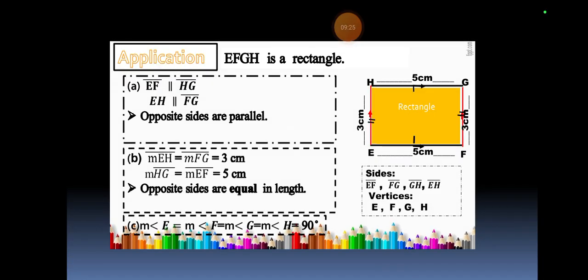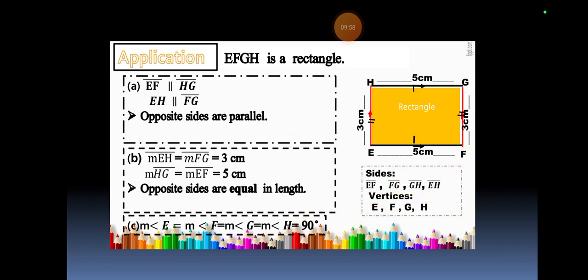Here I have E, F, G, and H. So I have this, its length is 5 centimeters, width is basically 3 centimeters. Sides are EF, FG, GH, and EH, and vertices are E, F, G, H. Here you see EF is parallel to HG, and EH is parallel to FG. Opposite sides are parallel, that's obvious.